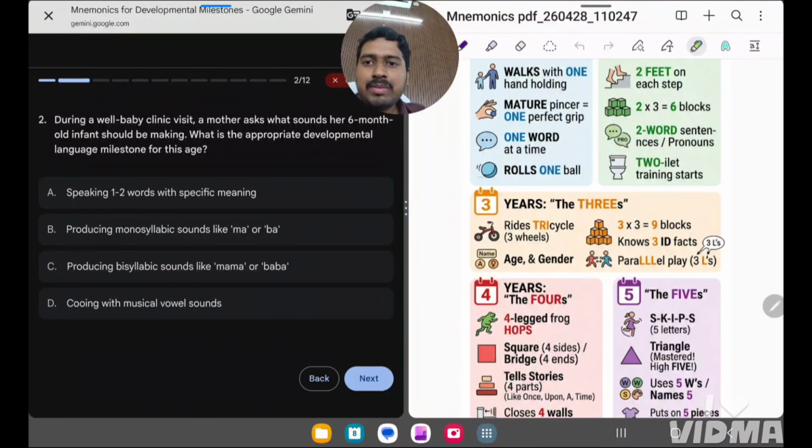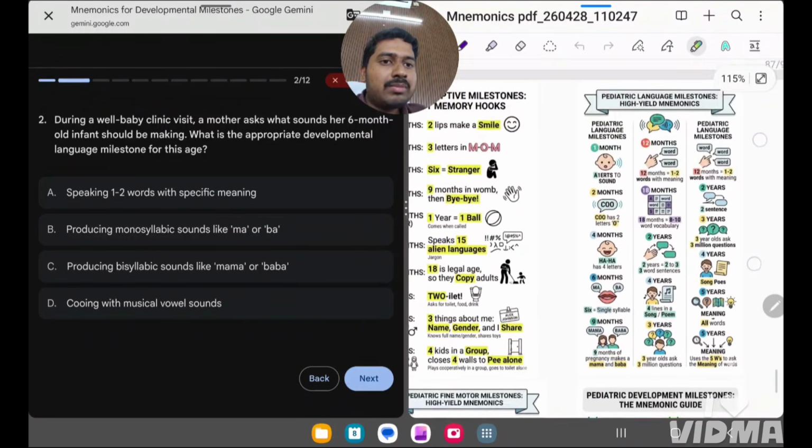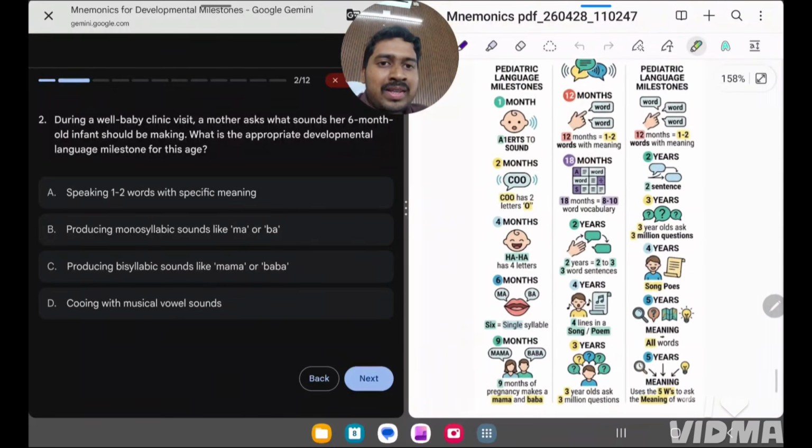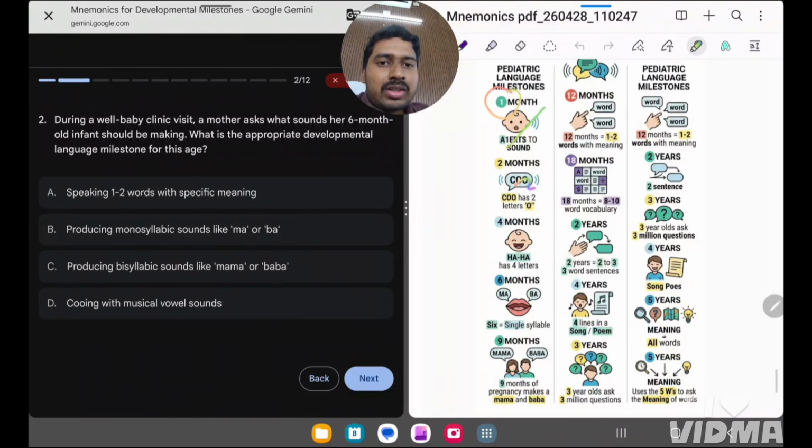Next question is, during a well baby clinic, a mother asks about a 6-month-old infant, what he should be making. So basically, what is the language milestone at 6 months? We have a mnemonic for this. At 1 month, alert to sounds. At 2 months, there are 2 O's in coo, so at 2 months it is cooing. At 4 months it is 4 letters, that is ha ha, like that. This is called vocalization.